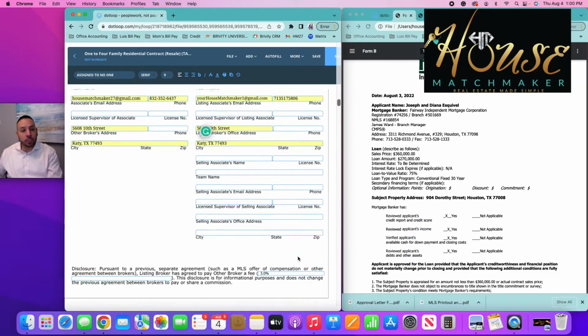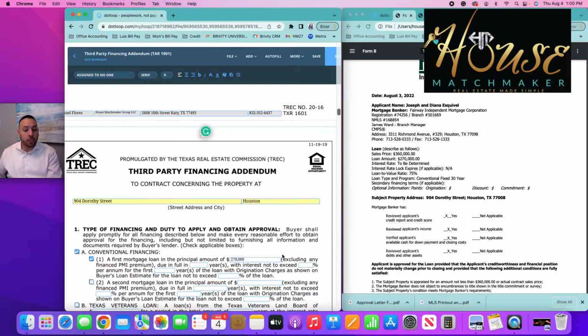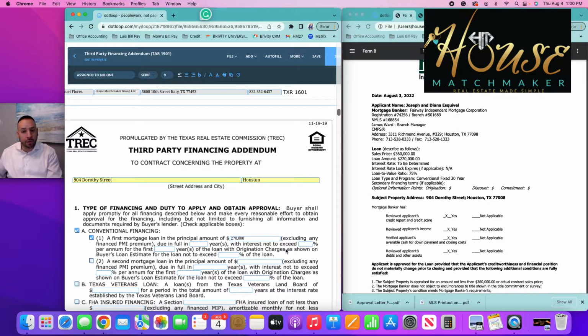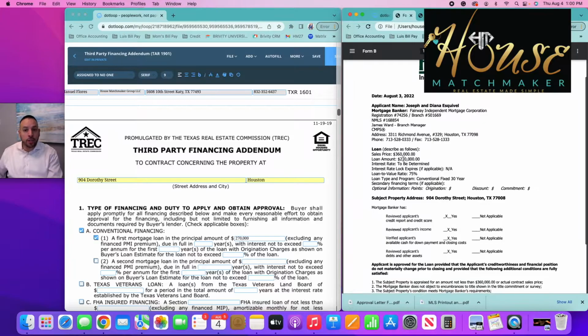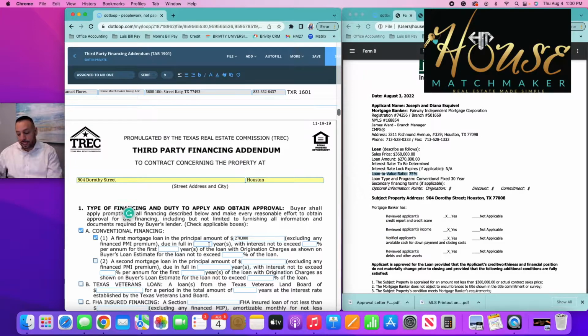Because yes, the purchase price is $360,000. However, the loan is only going to be for 75% because the buyer is putting 25% down payment per this pre-approval letter where it says that the loan to value ratio is 75%. Okay? So it's going to be $270,000 excluding any financing PMI premium due in full, and it's either going to be 15 or 30 years.